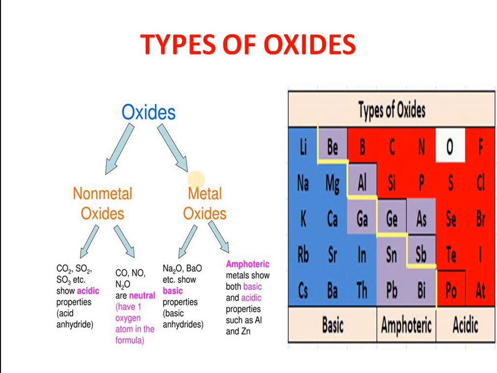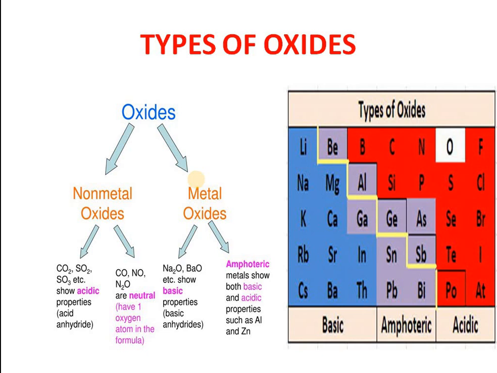Next, metal oxides like Na2O and BaO show basic property, whereas aluminium, lead, zinc and tin are regarded as amphoteric oxides. So for example, Na plus O2 gives rise to Na2O, that is basic.